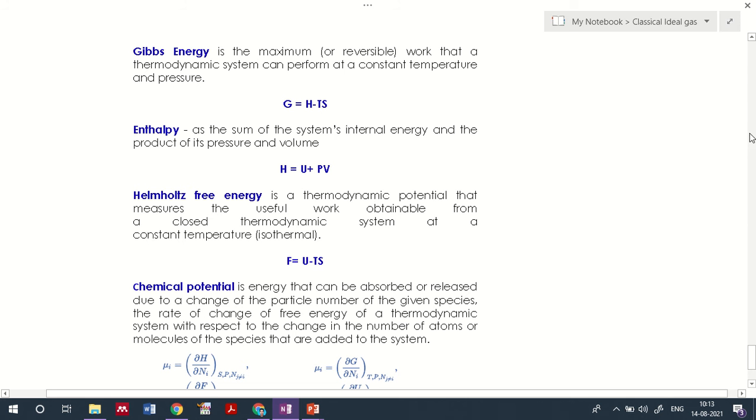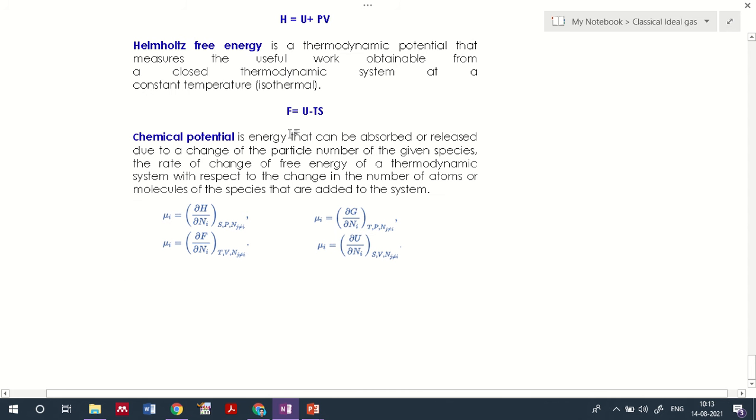And now there is one more term that you are going to understand, that is chemical potential.